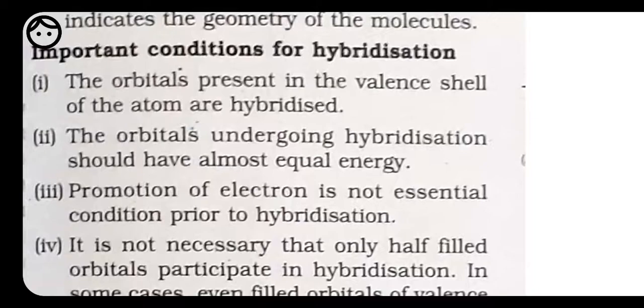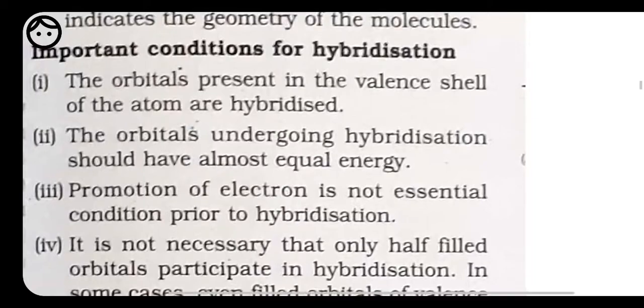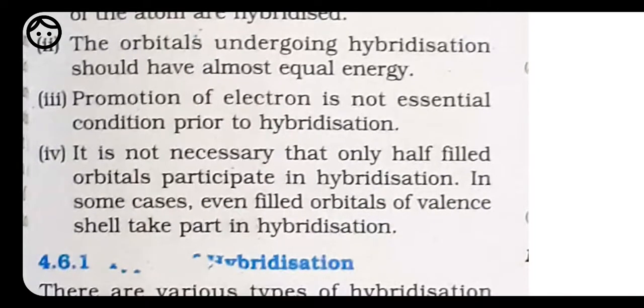It means that empty orbitals can also take part, or sometimes fully filled orbitals as well. In some cases, even filled orbitals of the valence shell take part in hybridization. So these are some of the conditions.